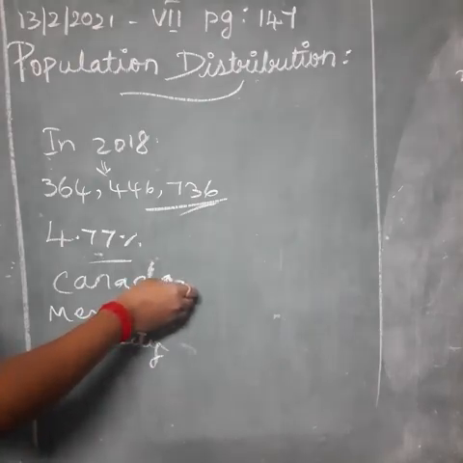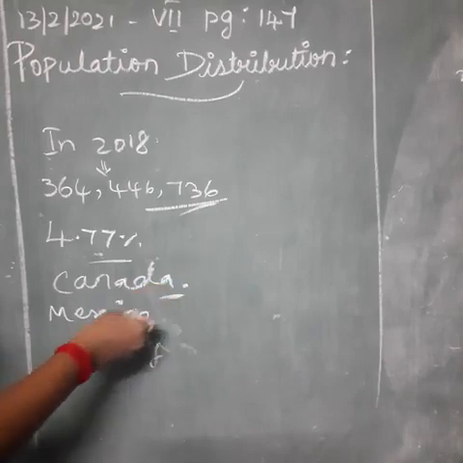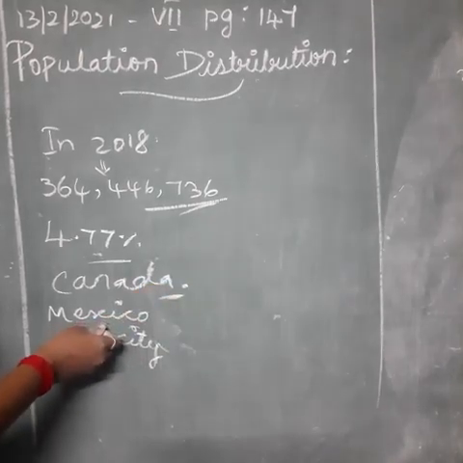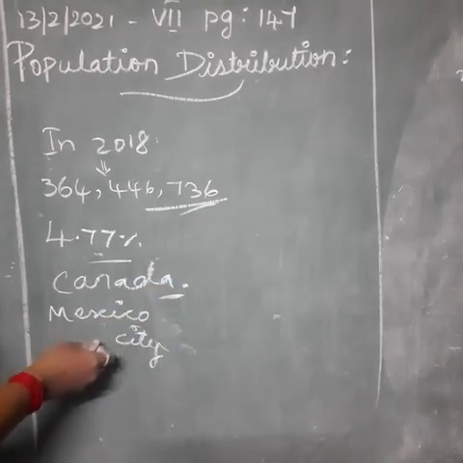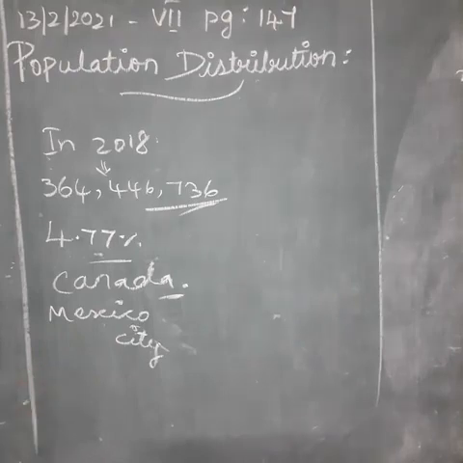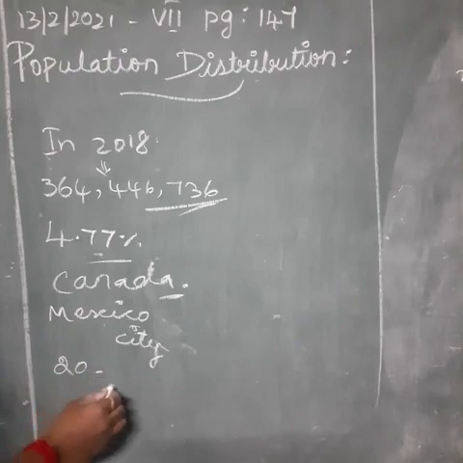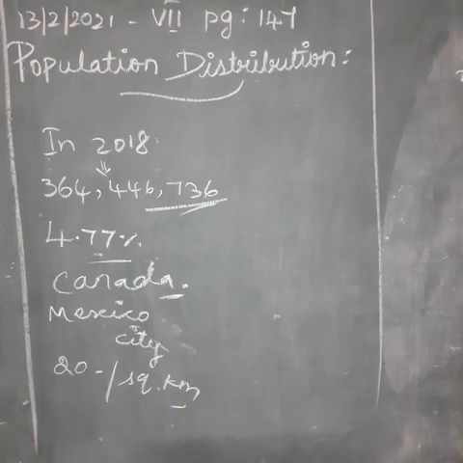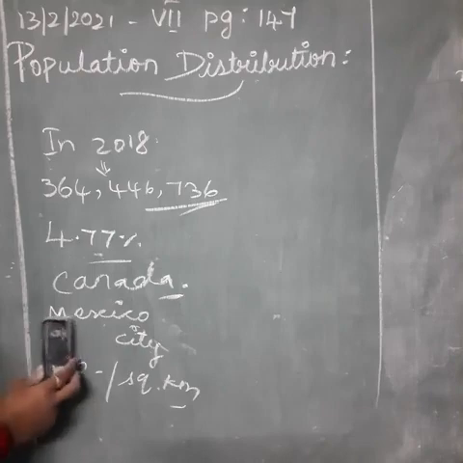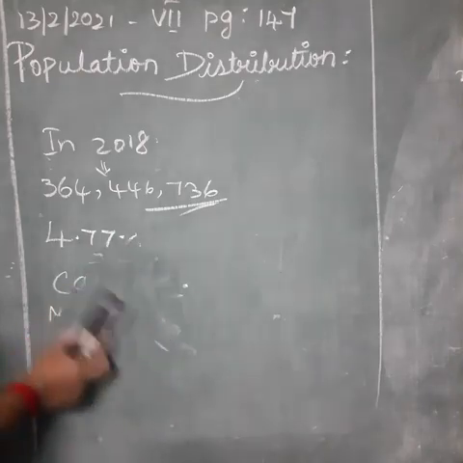Population density is about 20 per square kilometer. Next we move on to the population and density of North America.